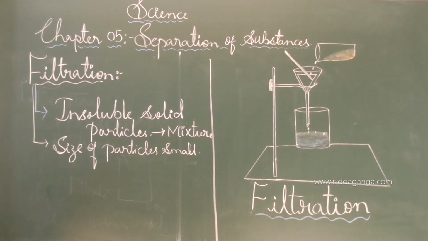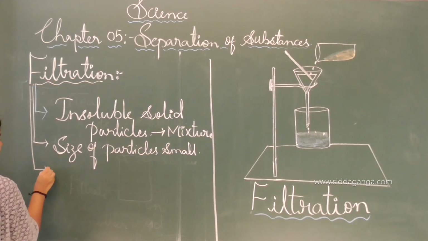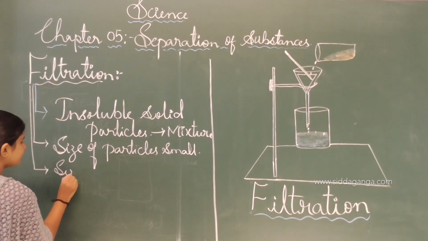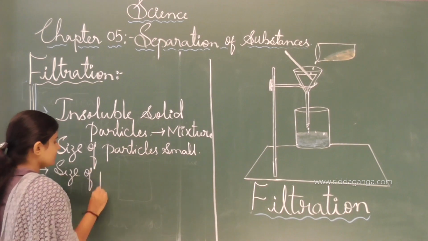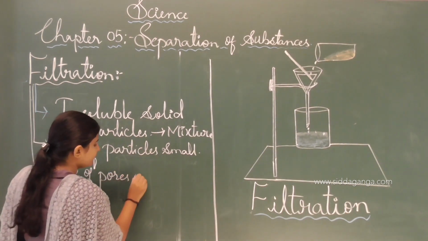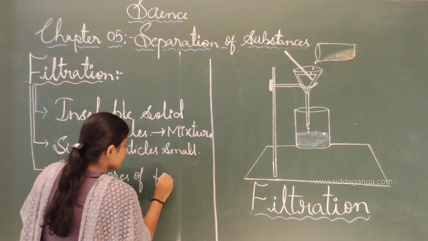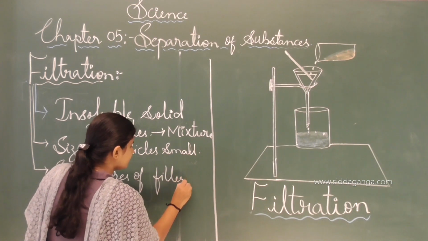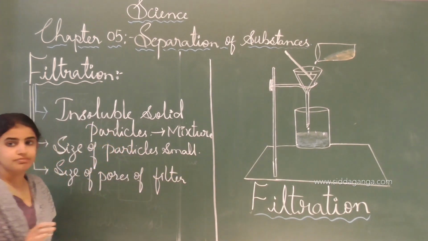In filtration, the size of the pores of the filter is very important. See, during the process of filtration, the size of the pores of the filter is very much important.